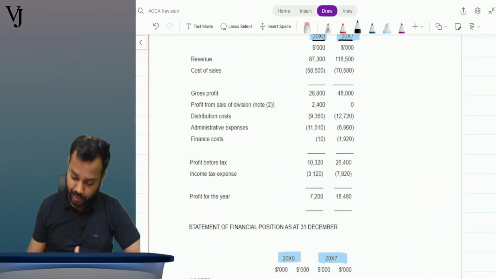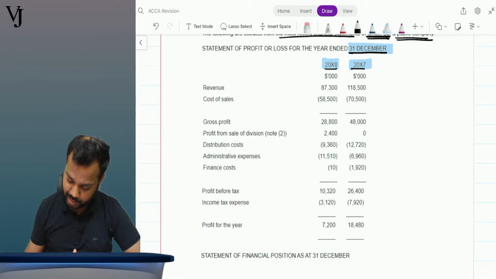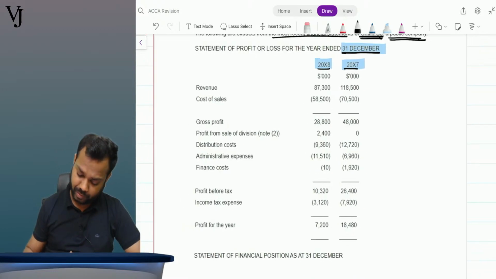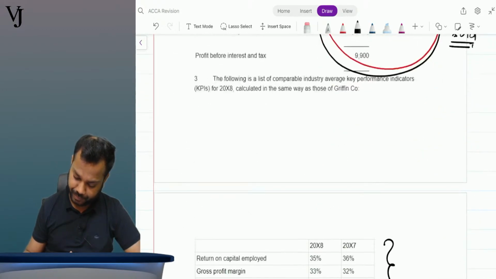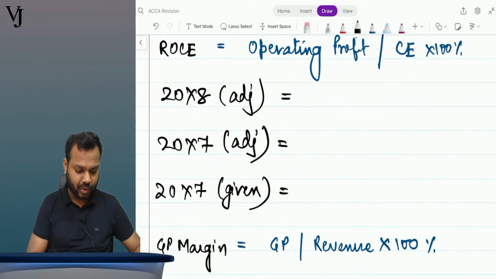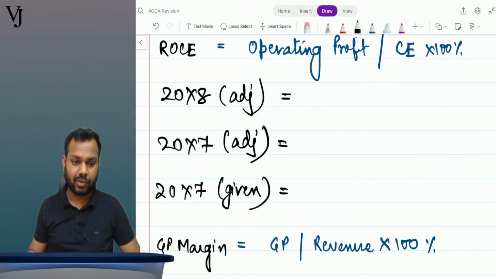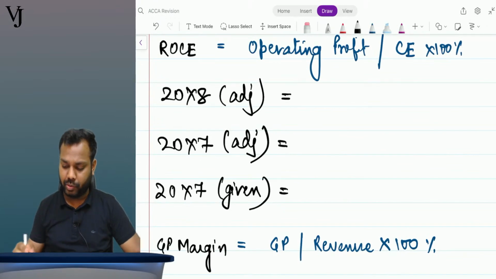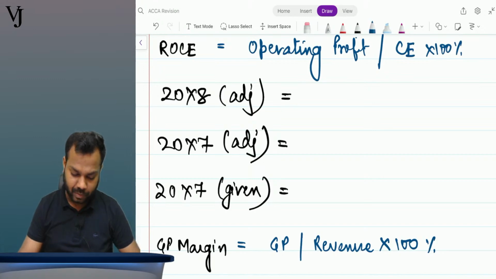P and L. First was this one. So I'll take 10320 and revenue is 87,300. Okay, I do have the question. I will refer to this question and keep on writing the formulas. But you also do it with the question that you have. I am solving it.